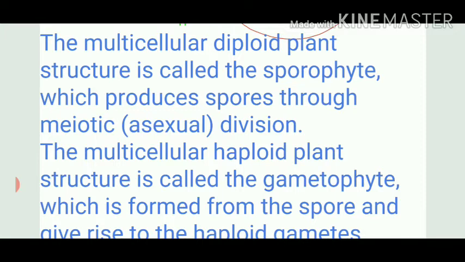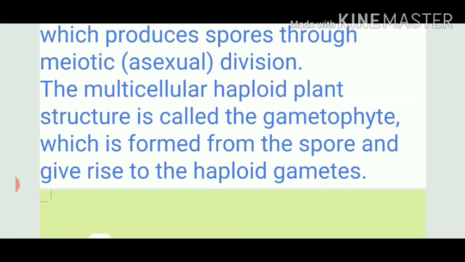That it will produce spores. By which division? Meiosis. Then the second case is gametophyte. Here the gametophyte is not diploid, but it is haploid, and again it is multicellular.